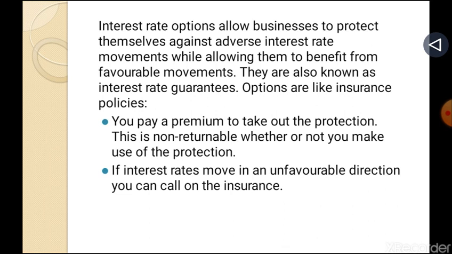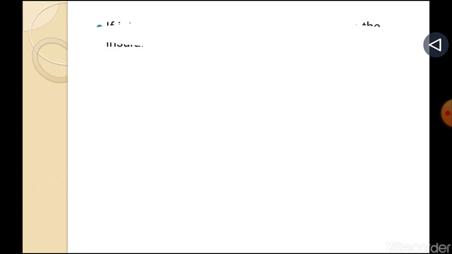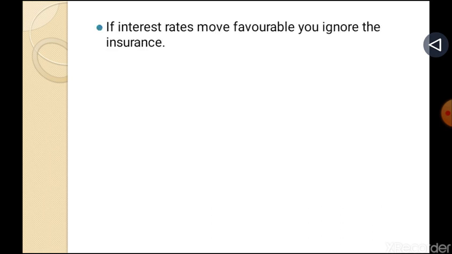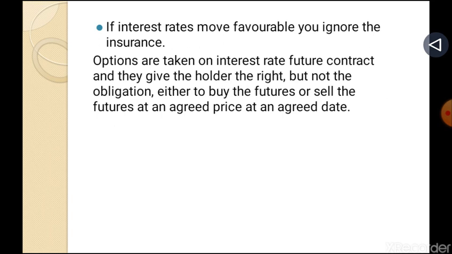If interest rates move in an unfavorable direction, you can call on the insurance. If interest rates move favorably, you ignore the insurance. Options are taken on interest rate future contracts and they give the holder the right but not the obligation either to buy the futures or sell the futures at an agreed price at an agreed date.